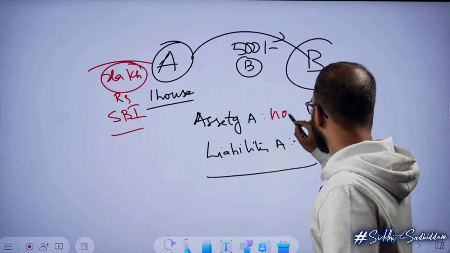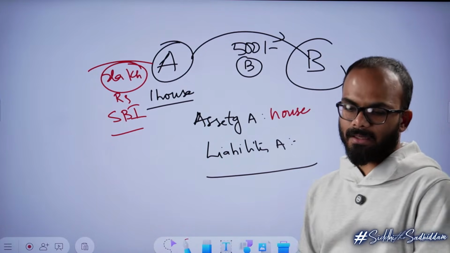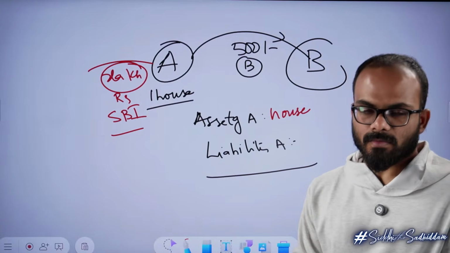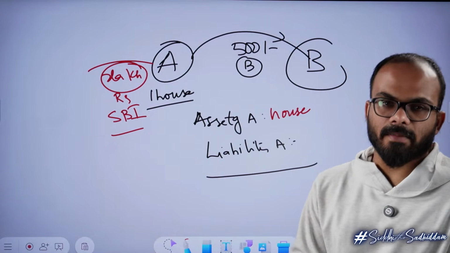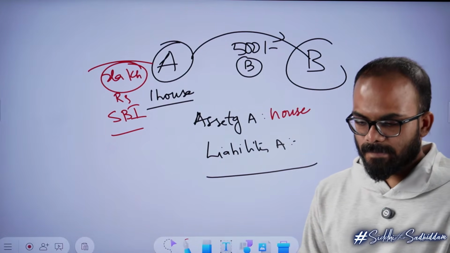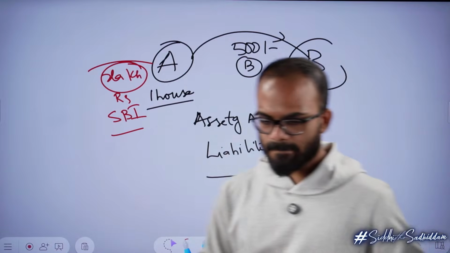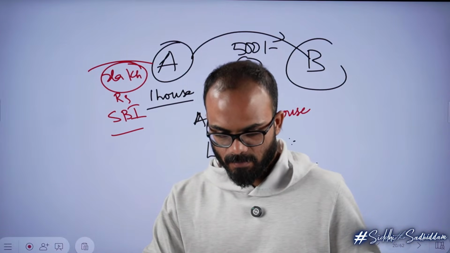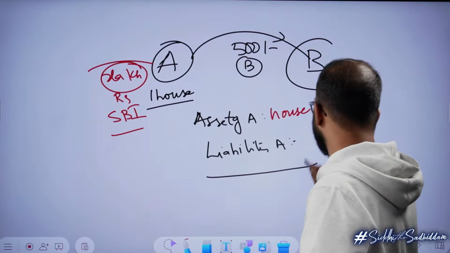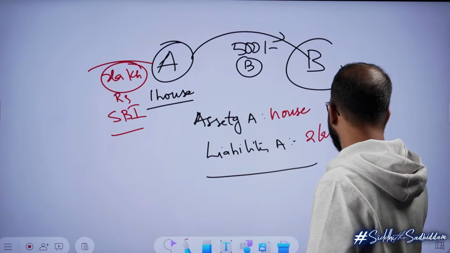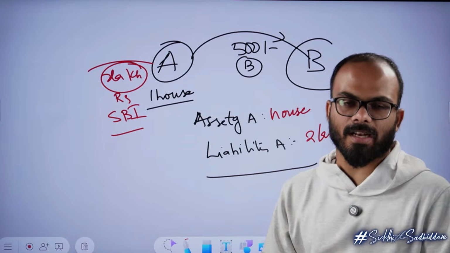Very good. What is the liability? The loan of 2 lakh rupees is a liability. So now you know the meaning of an asset and a liability.